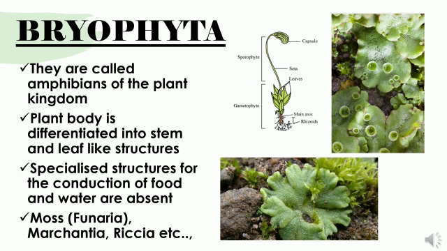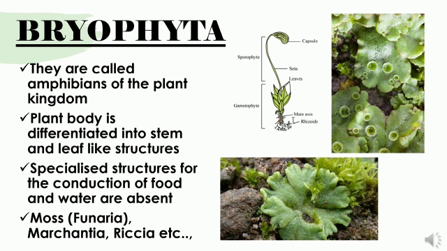Next, we are going to study about Bryophyta. Bryophyta have a differentiated plant body. Yes, we can differentiate the plant body into stem and leaf-like structures. They are called amphibians of the plant kingdom. Why? What are amphibians, children? The organisms which live both in water as well as on land are said to be amphibians, right? So the plants grouped under bryophytes are said to be amphibians of the plant kingdom.